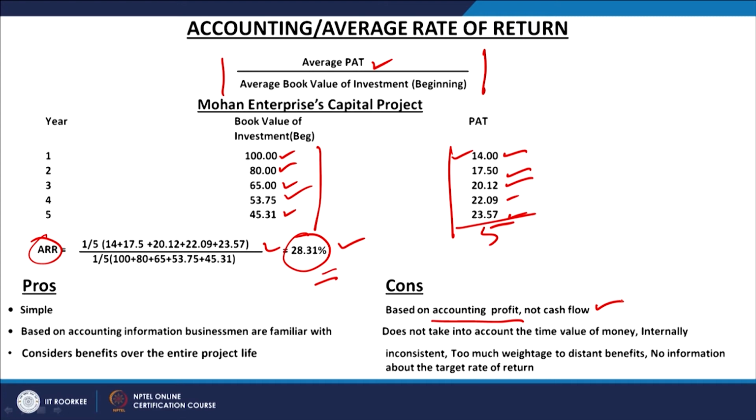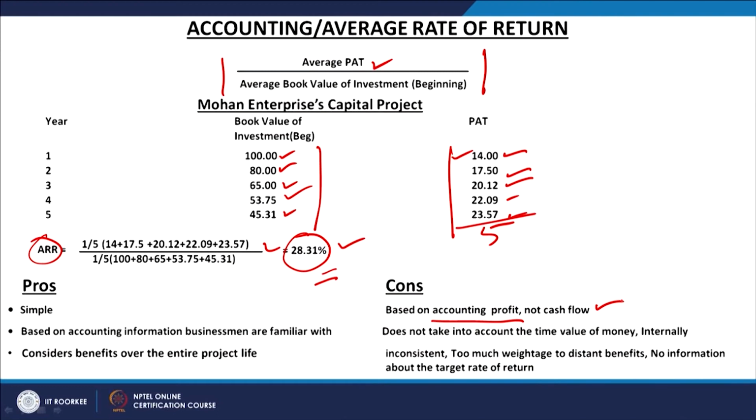Like the payback period method, it does not take into account the time value of money. It means we are not discounting the cash flows. Whatever profit we are calculating here, these profits are not discounted. Number one, they are not cash flows, and second, they are only profits. So, we are not discounting these profits.